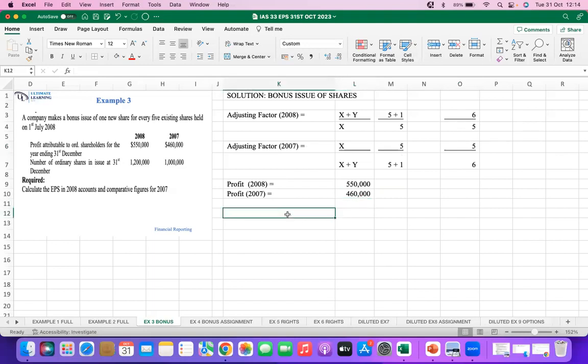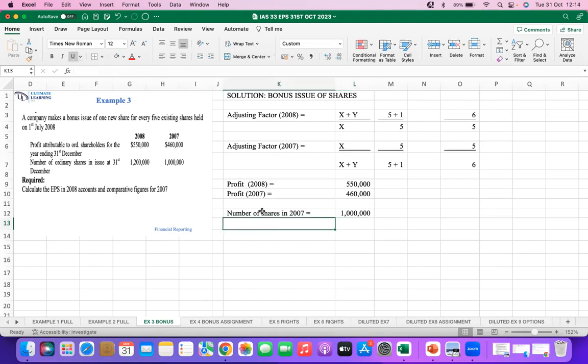And then we can have number of shares in 2007. What are our number of shares in 2007? 1 million shares.